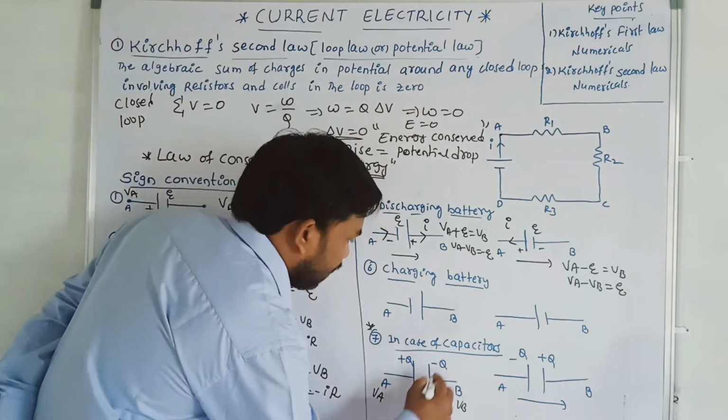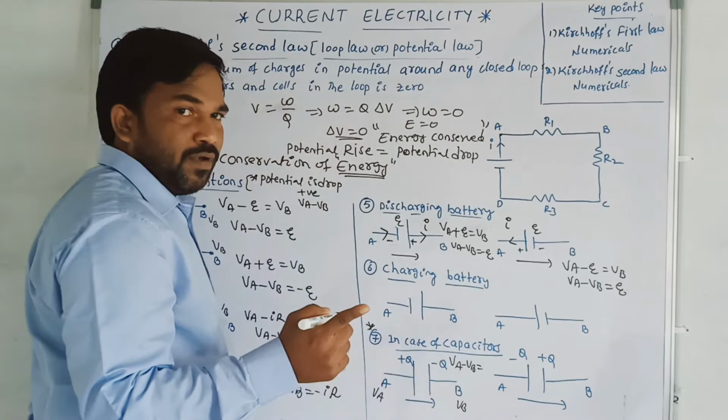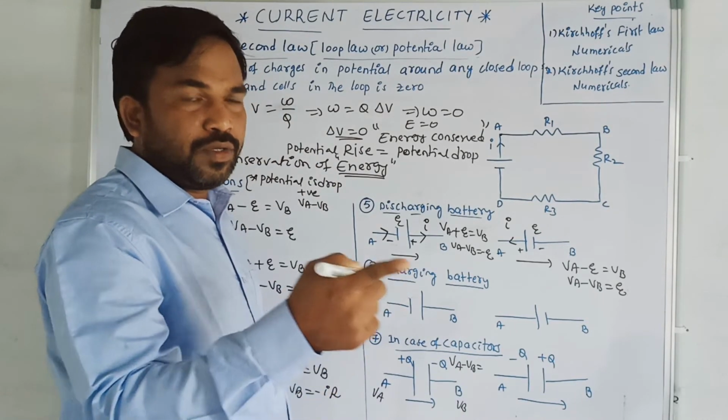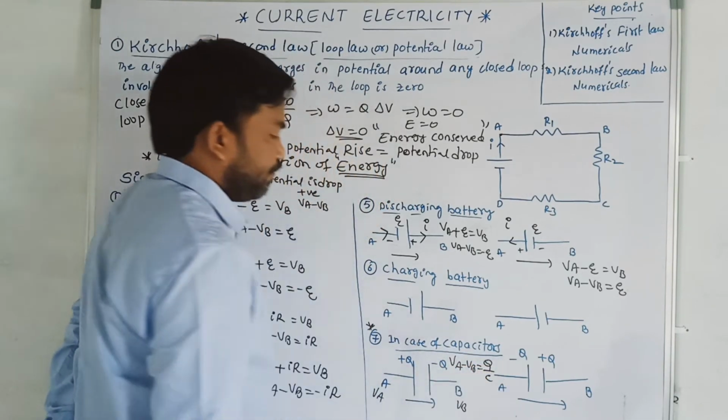Therefore, directly I am writing VA minus VB is equal to, we know the capacitance formula C is equal to Q by V. We need the potential, which means Q by C. Therefore, this is Q by C, positive.